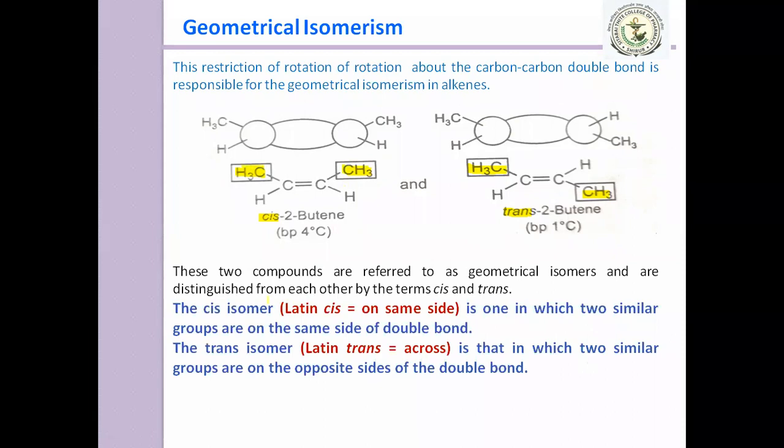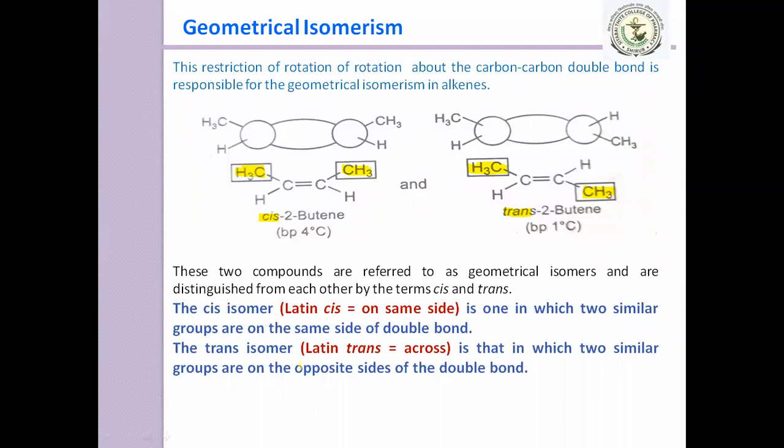Whereas the trans isomer means what? In Latin, the meaning of trans is across. So the trans isomer is that in which two similar groups are on the opposite side of the double bond. Here is the example, trans-2-butene, in which the methyl groups are present on opposite sides of the double bond. So this is the trans isomer.